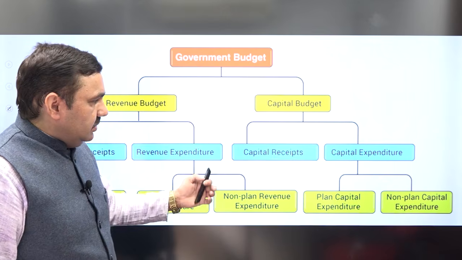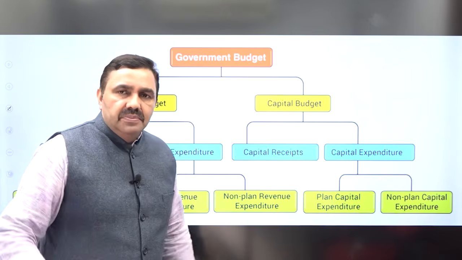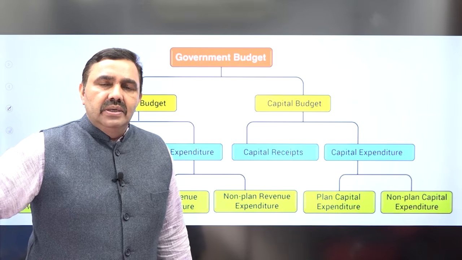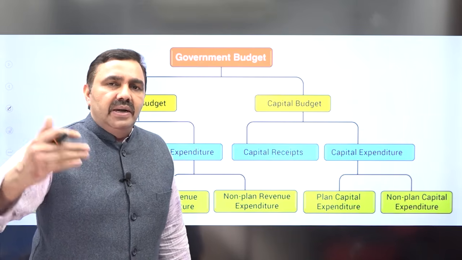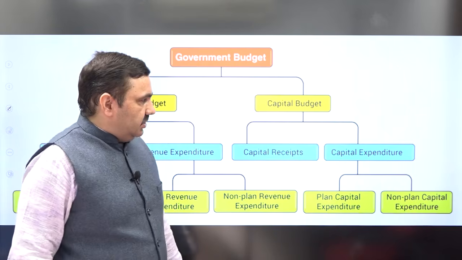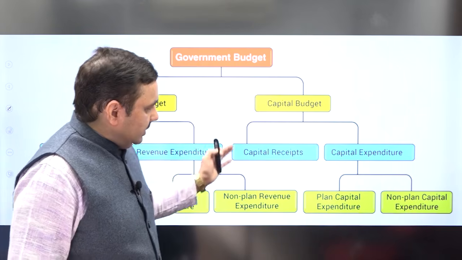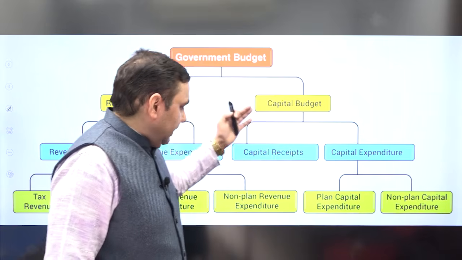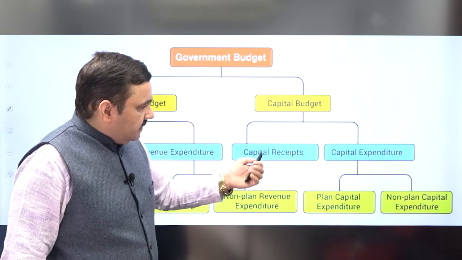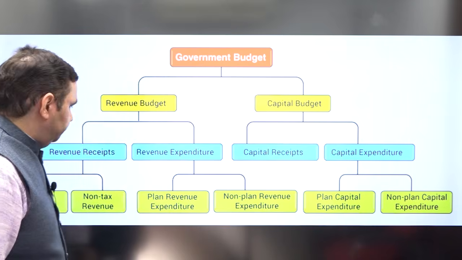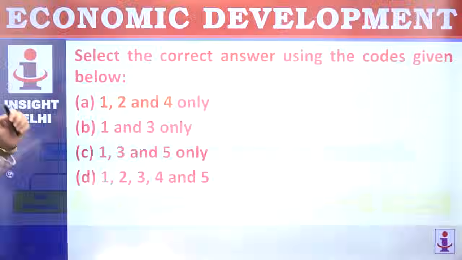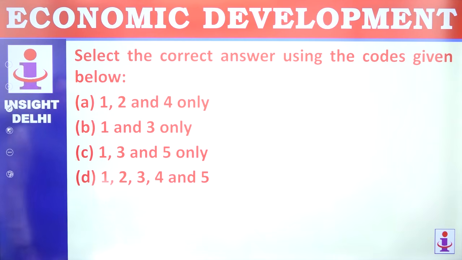Suppose school, hospital, all those things are being set up. If it is new, it's plan. If it is not new, it's already under construction, already in operation, and you're spending more on it, that is non-plan expenditure. Capital budget has capital receipt and capital expenditure. Capital expenditure means plan and non-plan. So that we have to see. Select the correct answer using the codes given below.